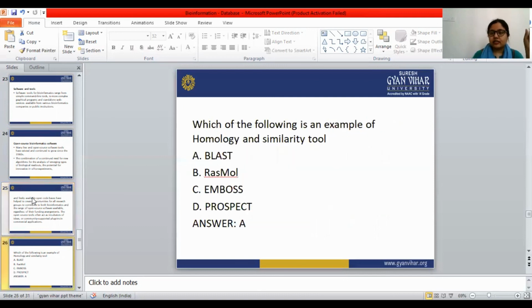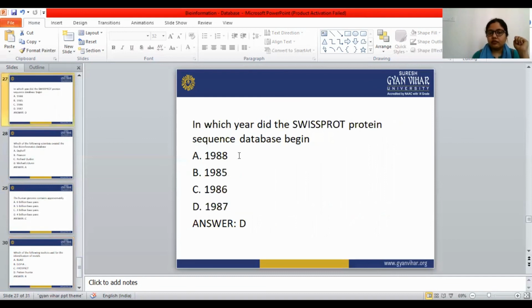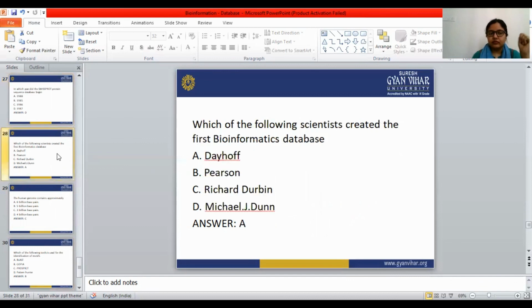Let's see some MCQs from this topic. Which of the following is an example of homology and similarity tools? The correct answer is BLAST. In which year did the Swiss-Prot protein sequence database begin? From 1987. Which of the following scientists created the first bioinformatics database? Dayhoff.